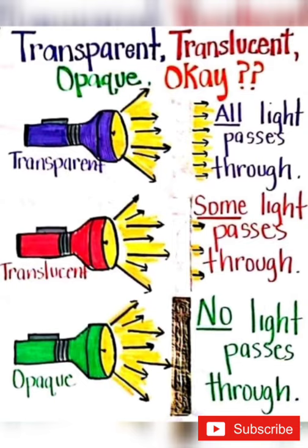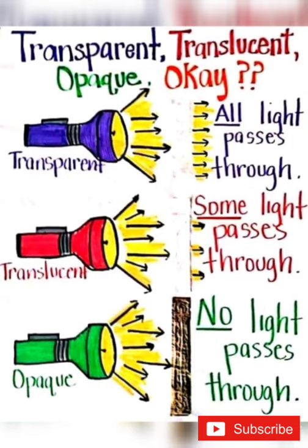Now we are going to learn about reflection of light. When light falls on a transparent material, it passes through it.